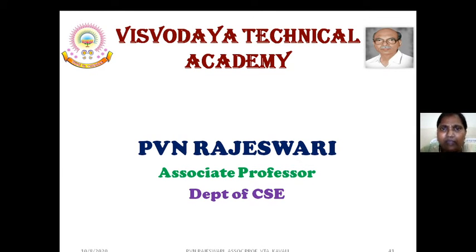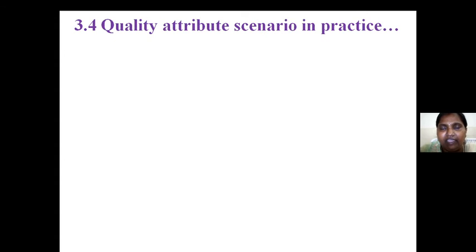Right? So why do we need these scenarios actually? So these are the things by which we can estimate our attributes, quality attributes, right? As we have 6 types of quality attributes, we can estimate by using these scenarios. So in order to make this, every architect should know in what situation we have to measure this scenario, right? In what way we have to measure this scenario, we have to estimate first, right?